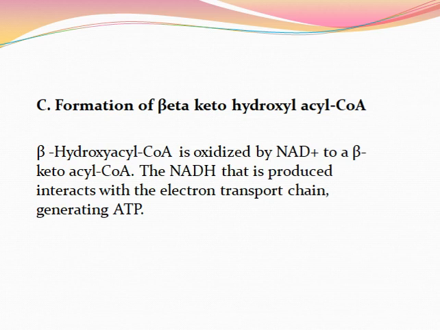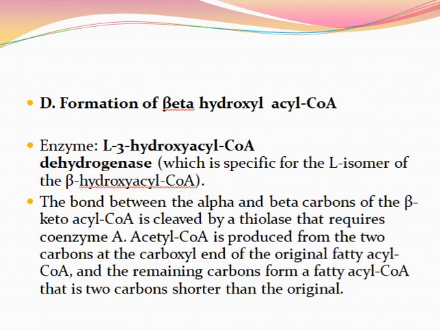Then step D, formation of beta keto acetyl coenzyme A. The enzyme involved is hydroxyacyl coenzyme A dehydrogenase, which is specific for the L isomer of beta hydroxyl coenzyme A. It involves dehydrogenation of beta hydroxyl acetyl coenzyme A to form beta ketoacetyl coenzyme A. NAD is the hydrogen acceptor.